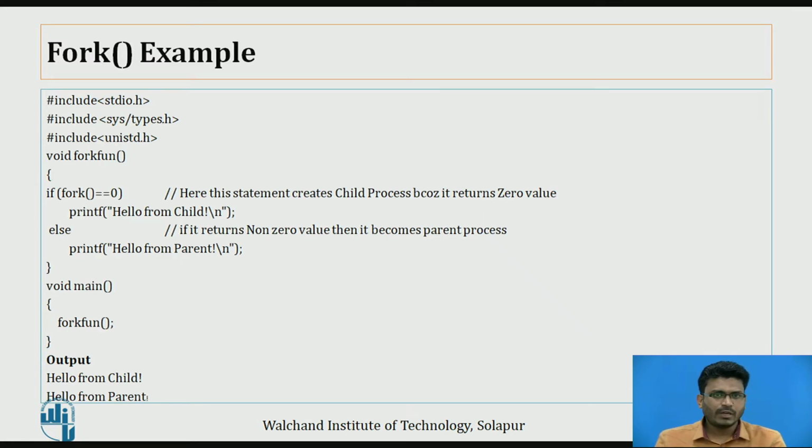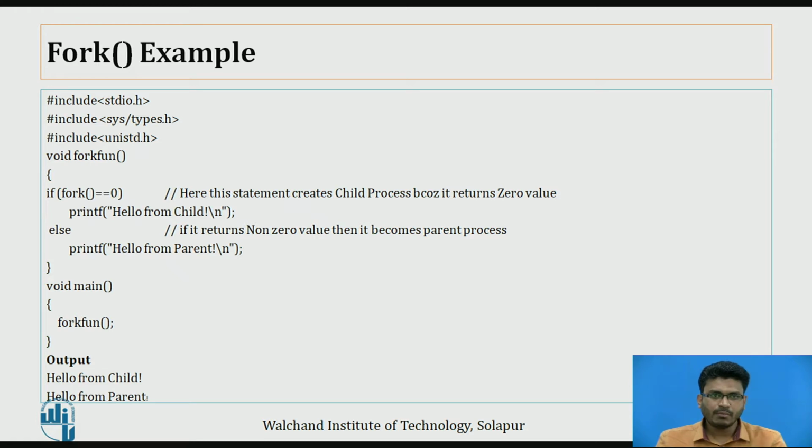Now just take one more example here. In this program, how are we actually going to identify which process is the child process and which one is the parent process? Now the same program here, but we just need to make some changes. In the main function we have called the fork function. Now when control goes to the fork function, we are going to execute the fork system call. If fork equals 0, then these statements run in the child process because it returns the 0 value. That's why we have written printf hello from child.